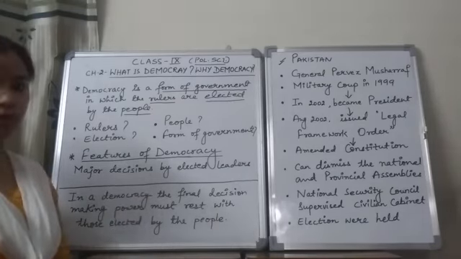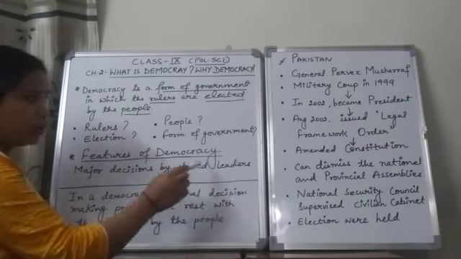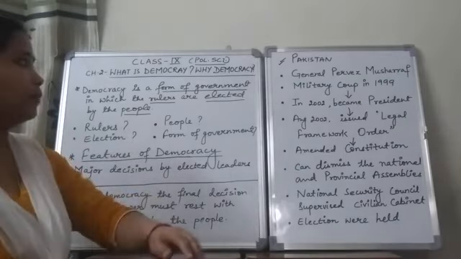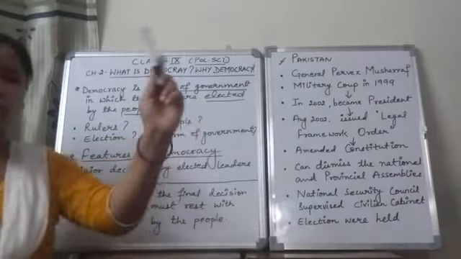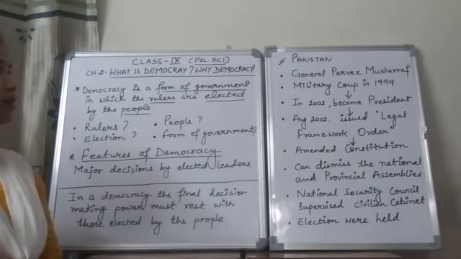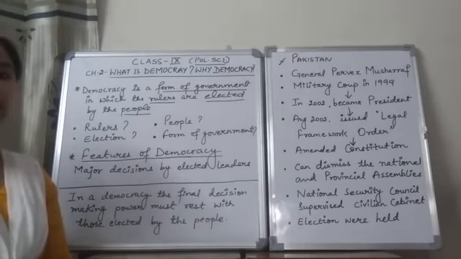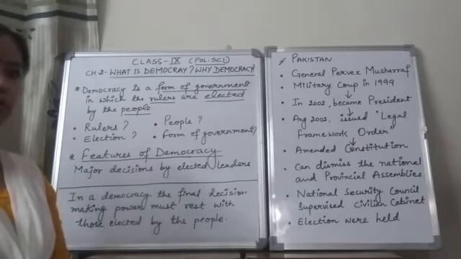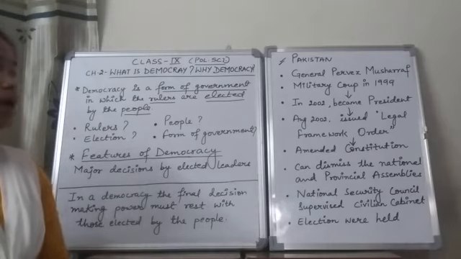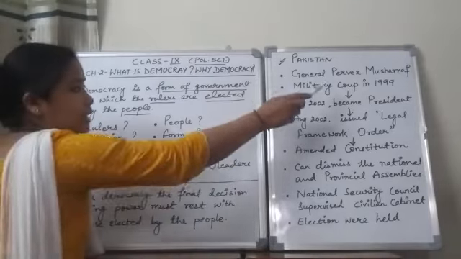The first feature of democracy says that major decisions are taken by the elected leaders. Now here we will be taking the case study of Pakistan. In Pakistan, in 1999, there was a person, General Pervez Musharraf. He was one of the highest officials of the military at that time in Pakistan. This person did a military coup in 1999.